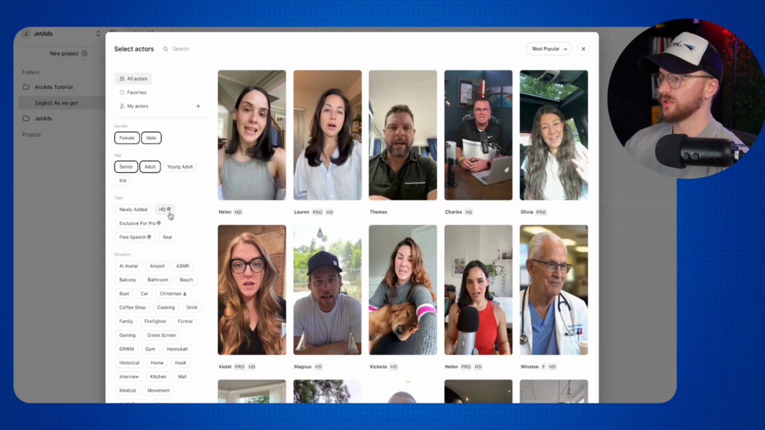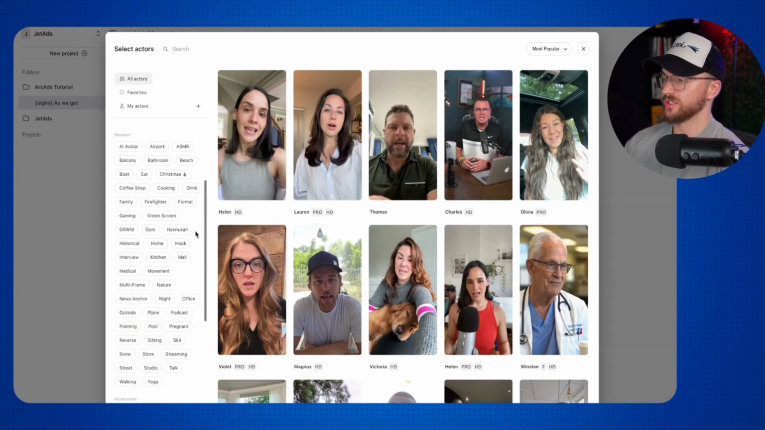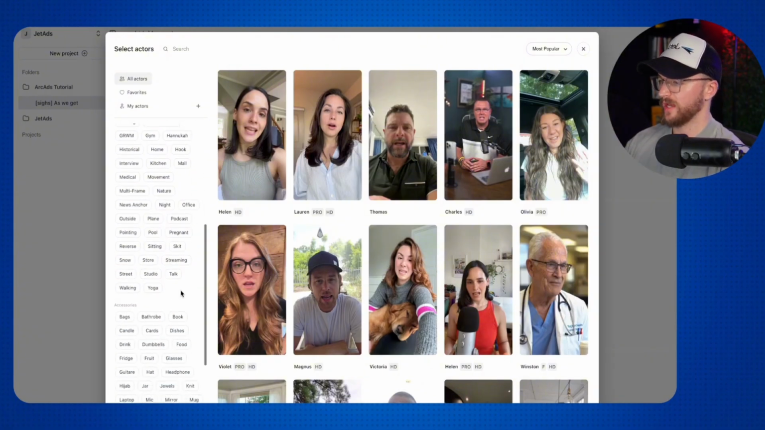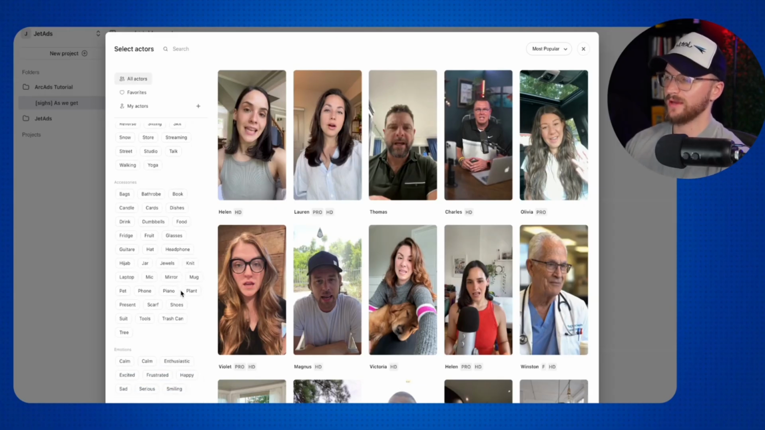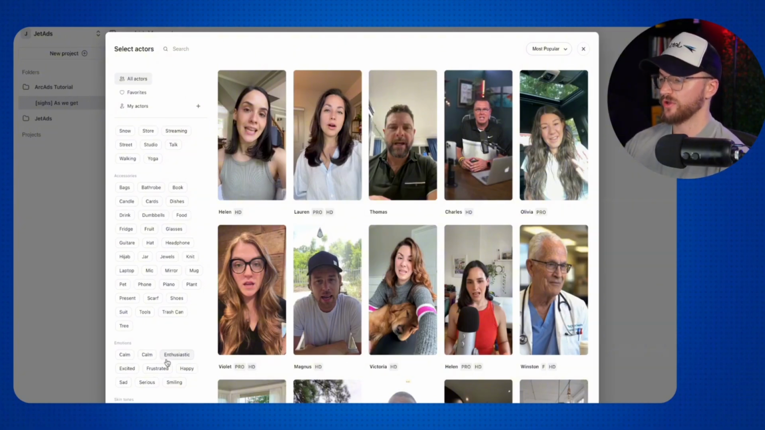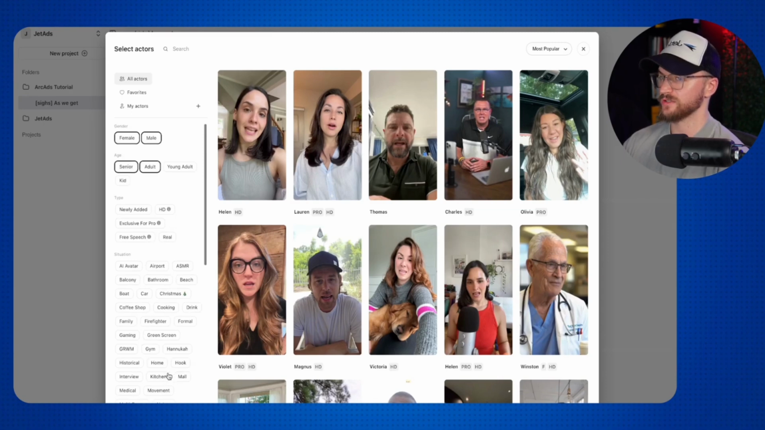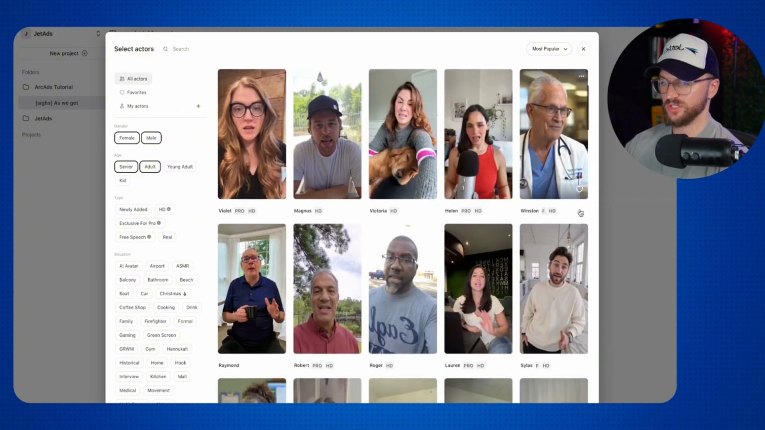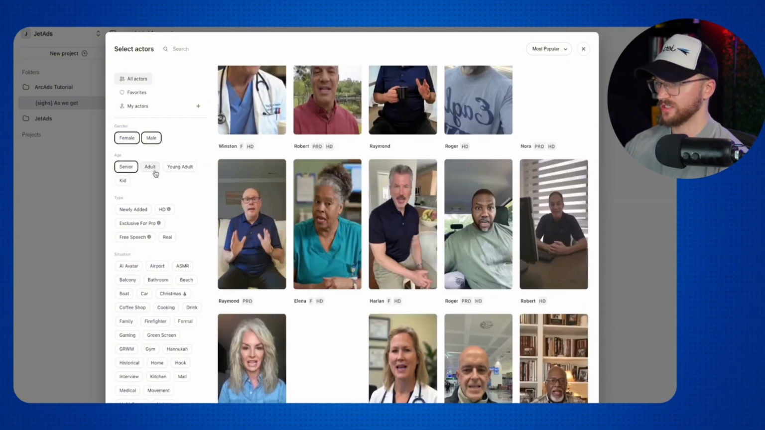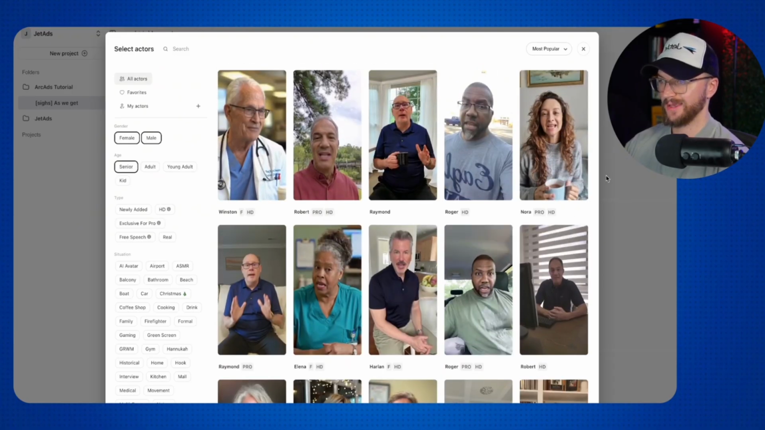We can also look at the newly added HD, exclusive for Pro, and Real, and then you can also do the situation. So you can do where they are, what environment they're in, if that matters for your video, as well as accessories too. So you can look at if they have a bag, if they are doing the dishes, or they have food, or they have headphones, or some type of jewelry or knitting. There's different things there, and then you can also have different emotions and skin tones. For my video, I don't necessarily care where they're located, but I do want somebody in a more casual setting potentially. And again, a bit older is what we're looking for. So I might actually even just do senior. I'm looking for someone who's a bit older.